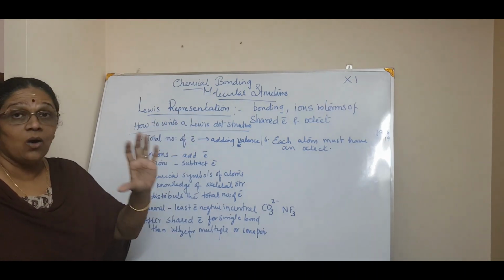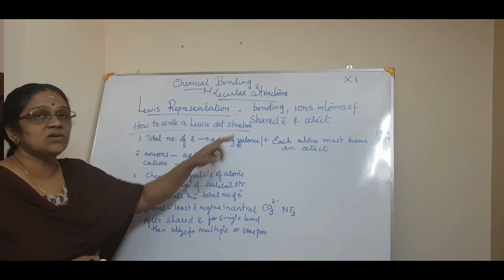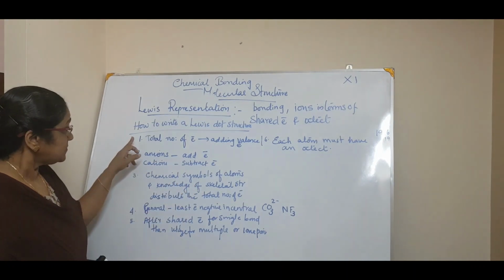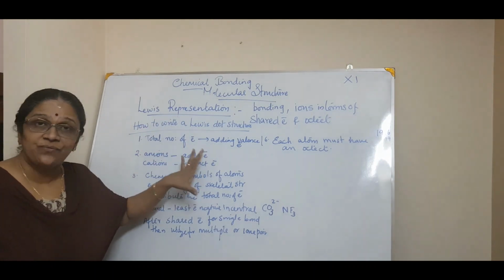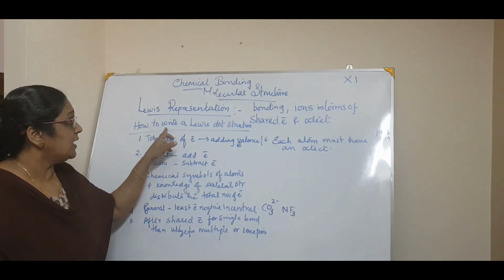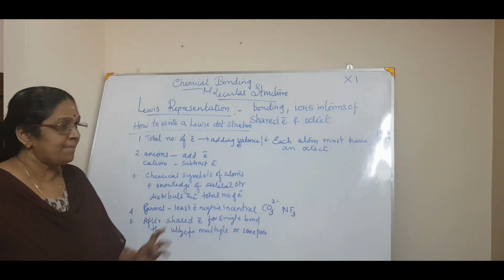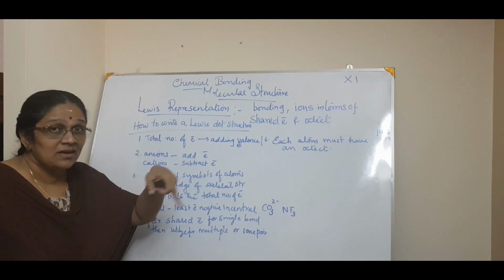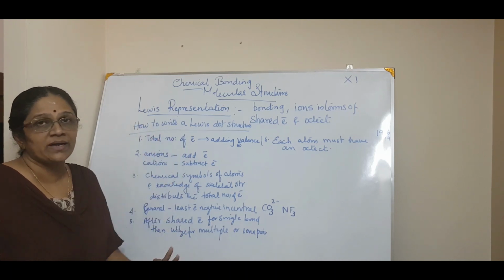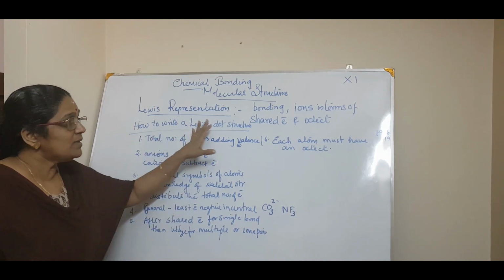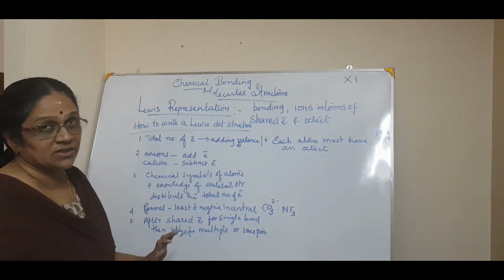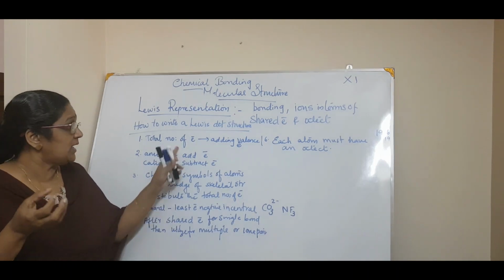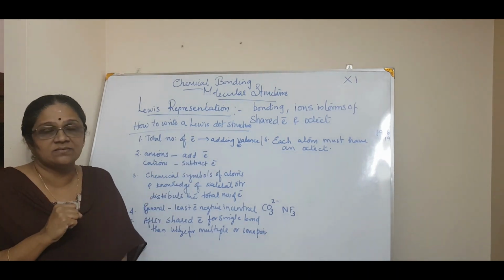Now we will see how to write a Lewis dot structure. We will see 1 or 2 and I'll give you a homework. Okay. So there are certain rules to follow to write a Lewis dot structure. Okay, you know Lewis symbols: you only write the outer electrons, that is, only the valence electrons you write in the Lewis symbol. Now we will see how to write a Lewis dot structure. Now the first step is you have to count the total number of valence electrons. What do you mean by that?